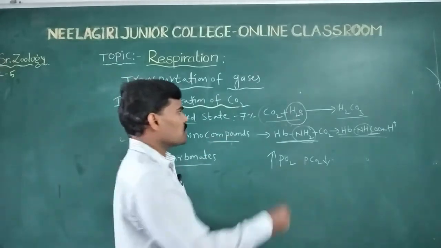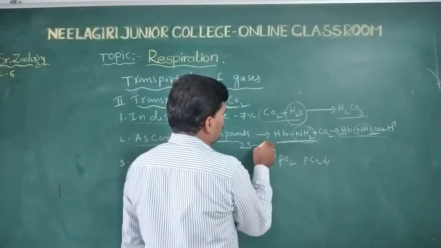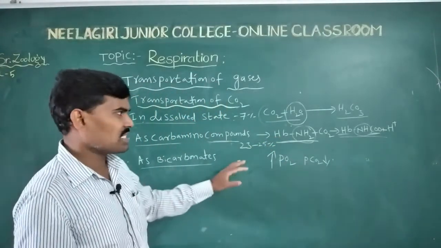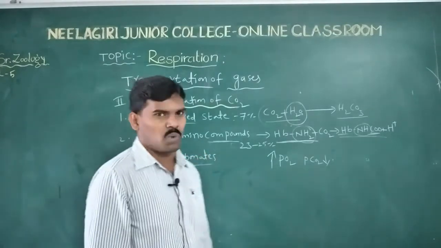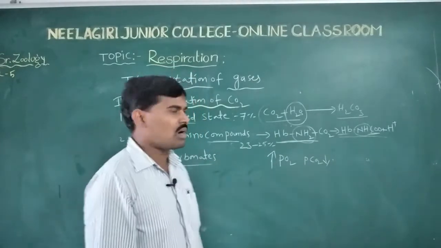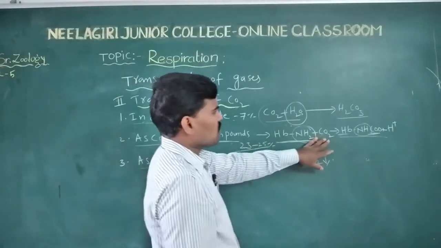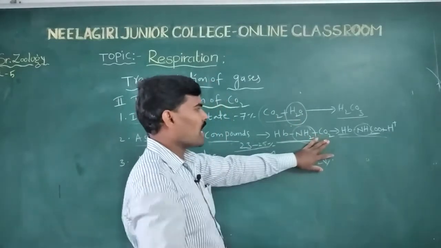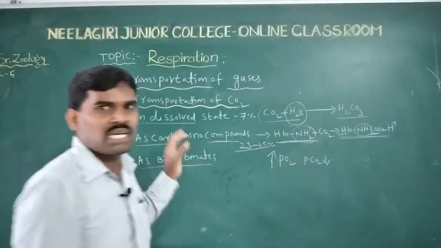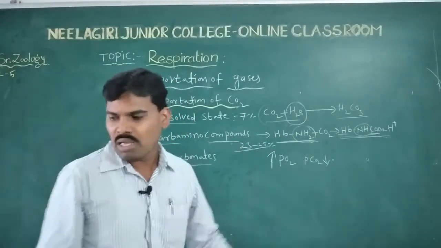So through carbamino compounds, only 23 to 25% of carbon dioxide is transported. The carbon dioxide combines with the amino groups of hemoglobin to form carbamino compounds, and this accounts for only 23 to 25% of carbon dioxide transportation.